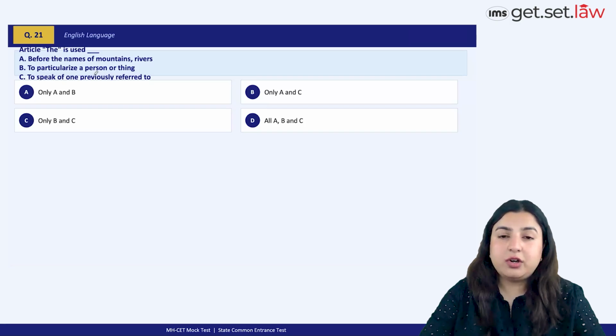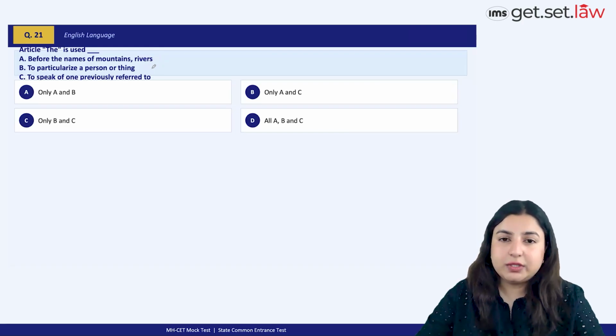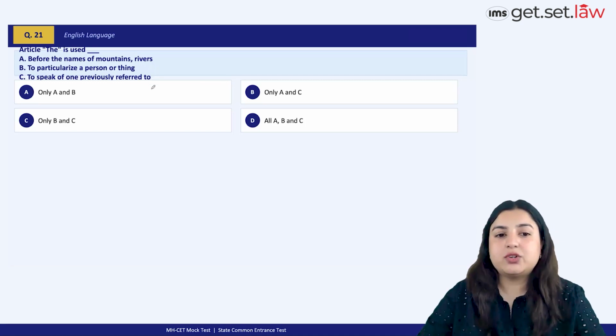Again, a question on grammar, but this time around it's more so based on a particular concept here. Article the is used before the names of mountains, rivers, right? The Himalayas, the Andes. To particularize a person or thing, obviously we need to give reference to it previously as well. To speak of one previously referred to, and therefore the best option choice is option D, all of A, B, and C.